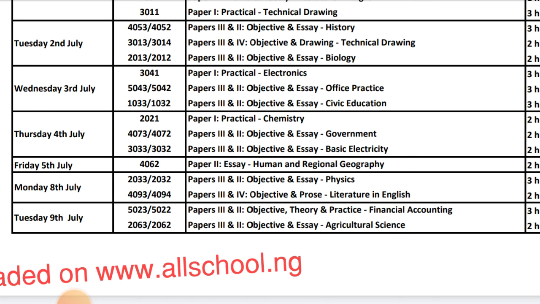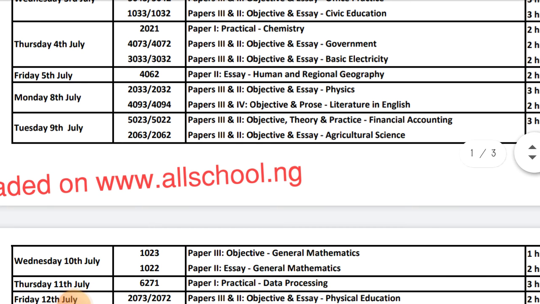Then on 4th of July, we have chemistry practical. Then later we have government, essay and objective, then basic electricity. On the 5th of July, we'll have human and regional geography. On 8th of July, we have physics, essay and objective. Then in the afternoon, we have literature in English.